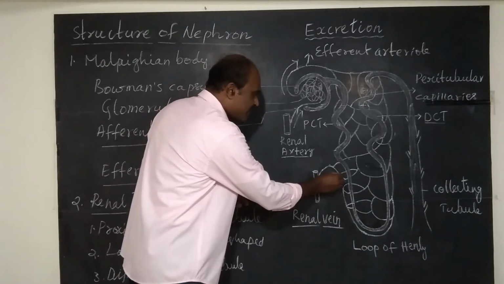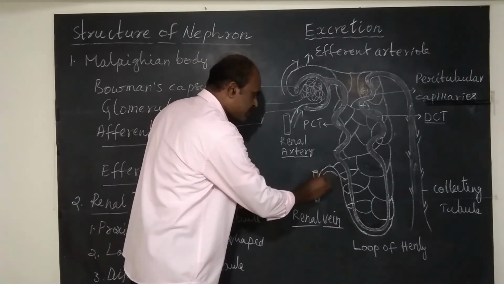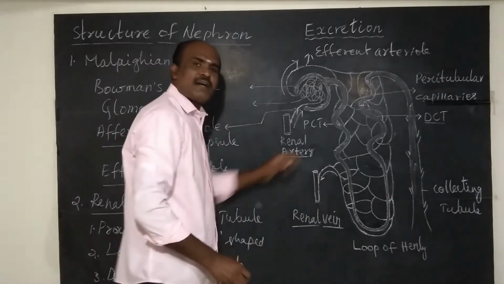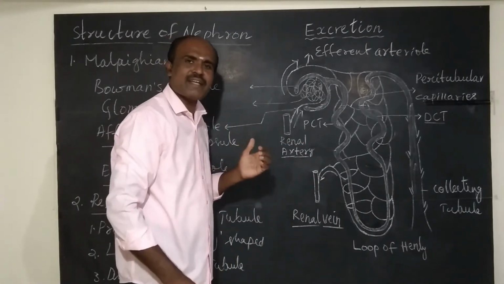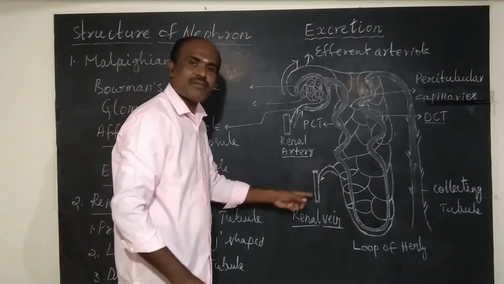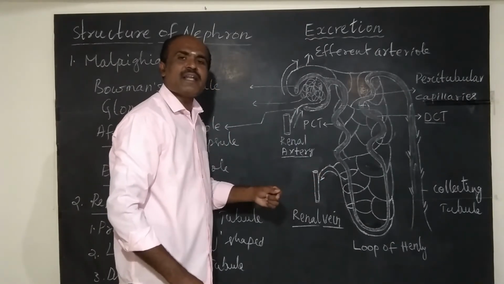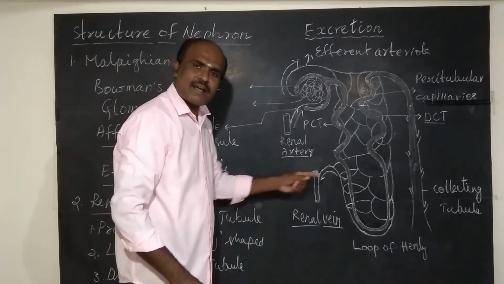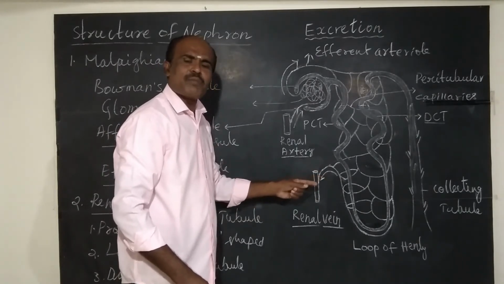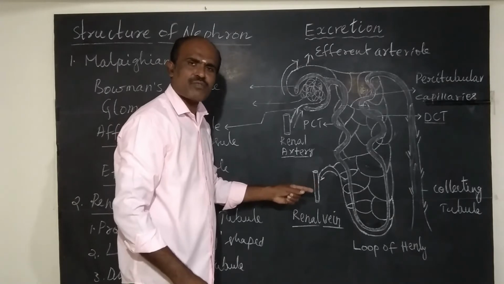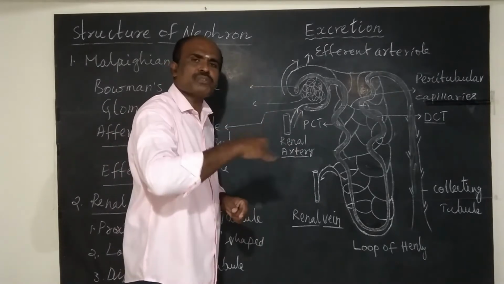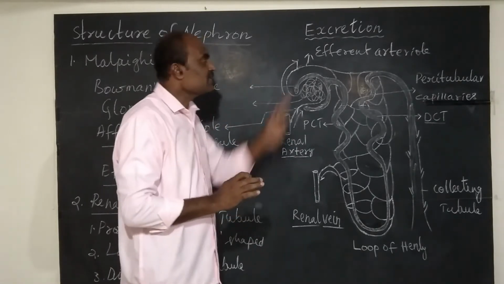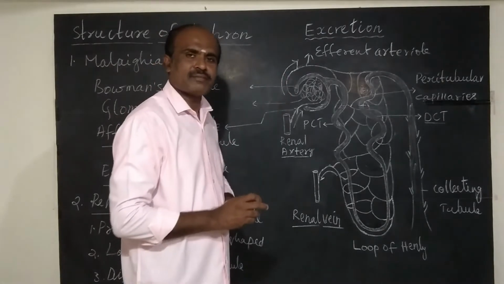And through these venules, purified blood passes away from kidney. Purified blood passes away from kidney through renal vein. Many venules join to form vein. Many veins join to form main renal vein. Through renal vein, purified blood moves away from kidney. So this is the structure of nephron.